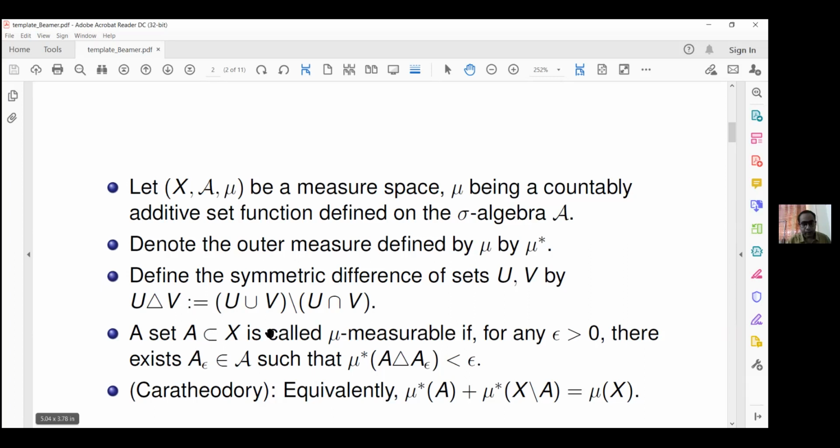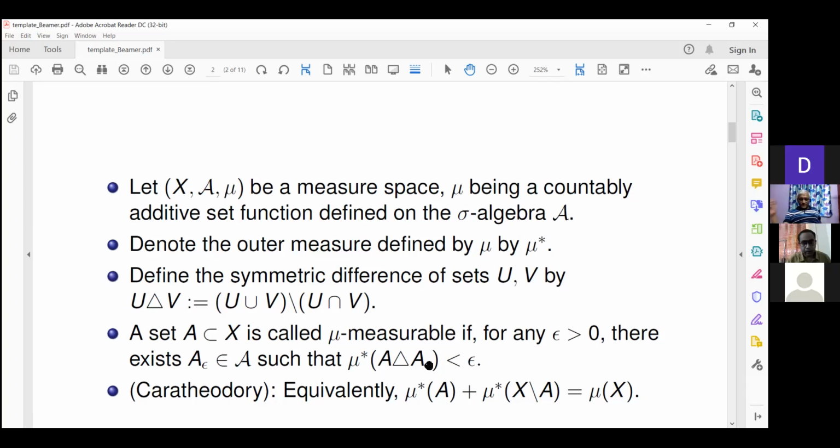A subset A in X will be called mu measurable, provided that it can be approximated by a set from the sigma algebra so that the outer measure of their symmetric difference is less than epsilon. For those who are not comfortable with this symmetric difference, this is equivalent to the Caratheodory construction of outer measure. It is easy to check, actually.